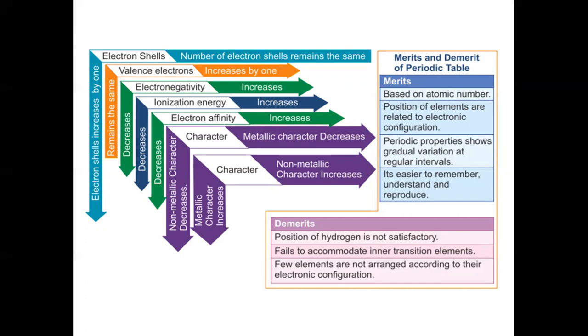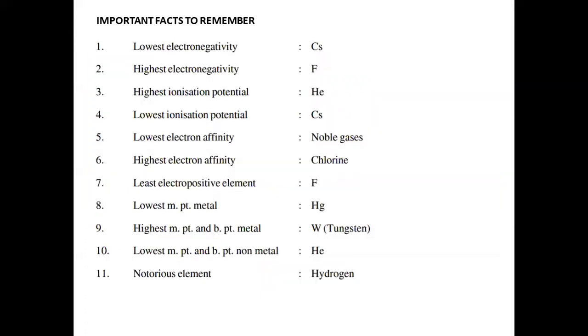Demerits. Position of hydrogen is not satisfactory because it shows some similarities and differences with group 1 along with group 17, that is halogens, and it fails to accommodate inner transition elements. And few elements are not arranged according to their electronic configuration. And now, lesser important facts to remember.